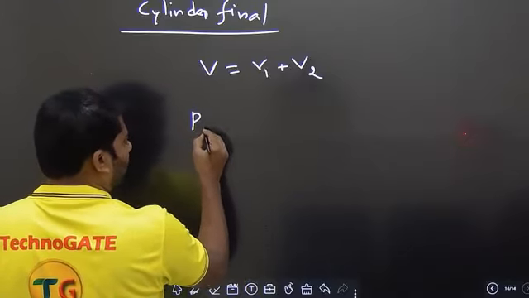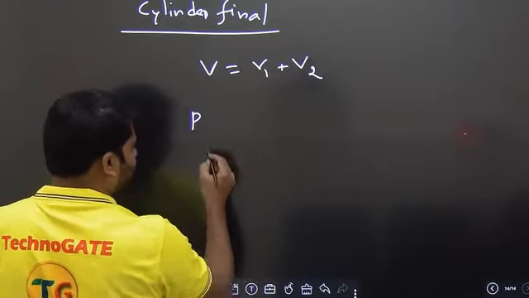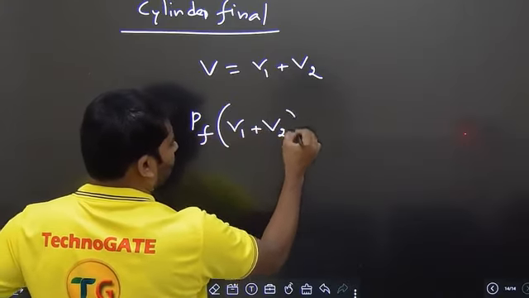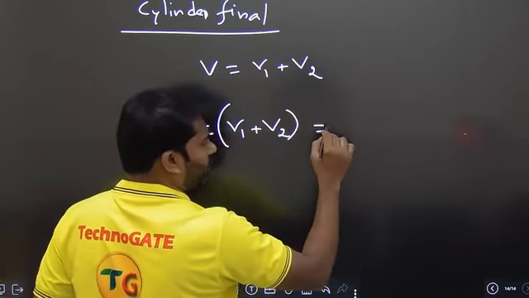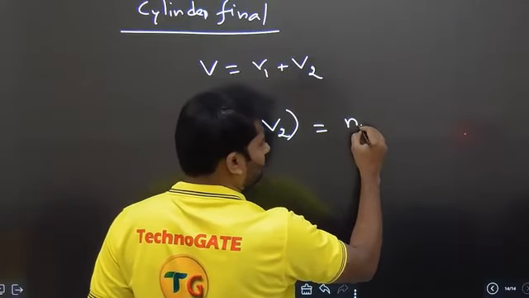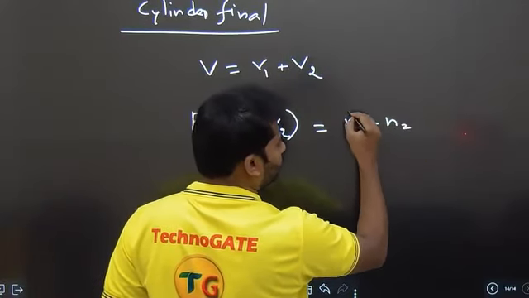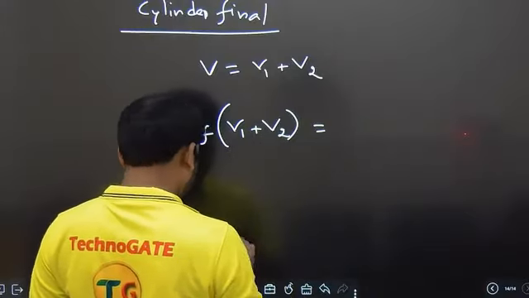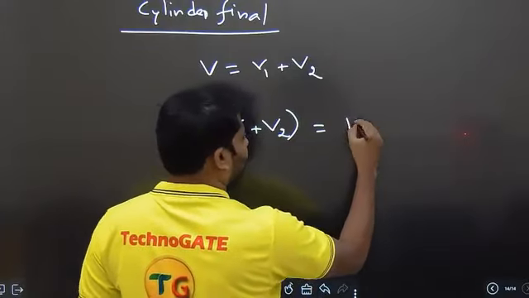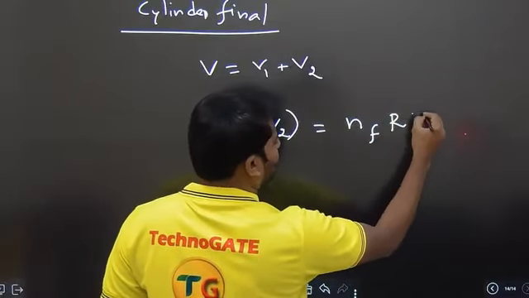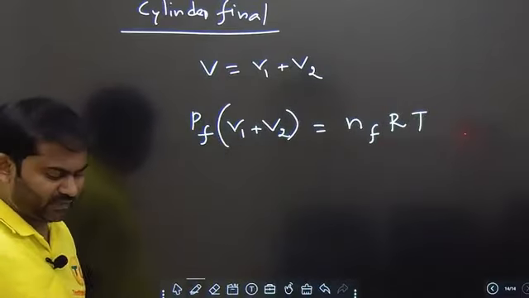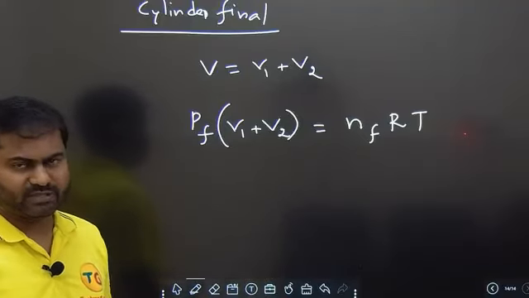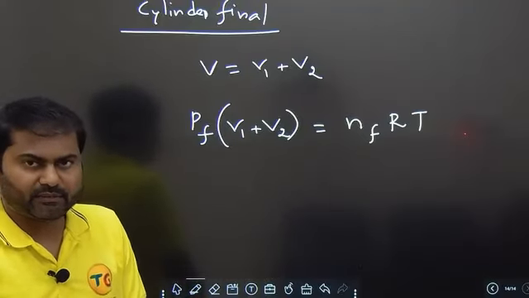Here the ideal gas equation comes out to be: final pressure into V1 plus V2 is equal to N1 plus N2, number of moles. Or we can write it as N final RT, because number of moles depends on mass by molecular weight, so we cannot simply add it.